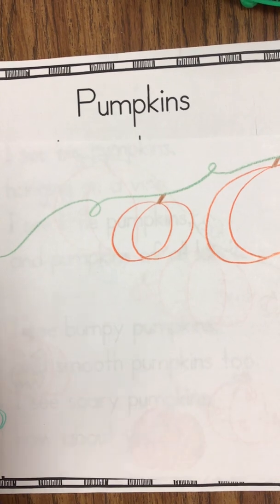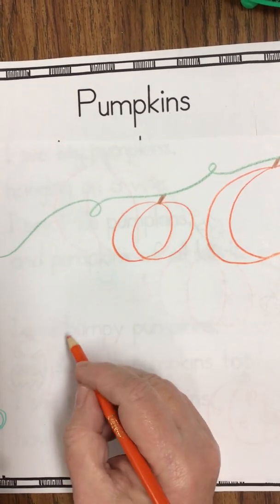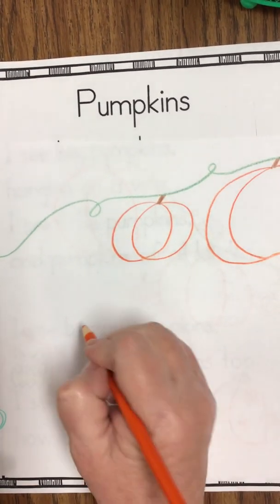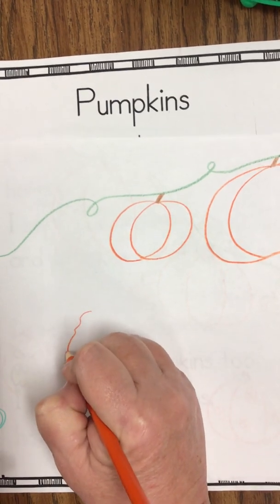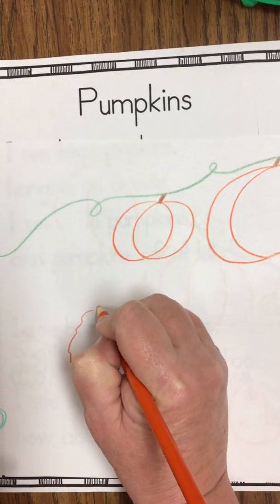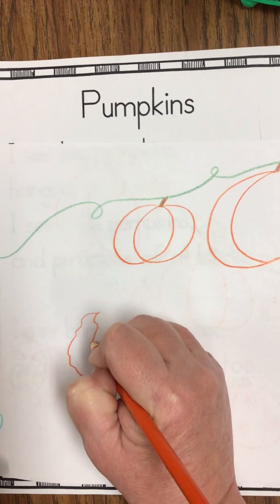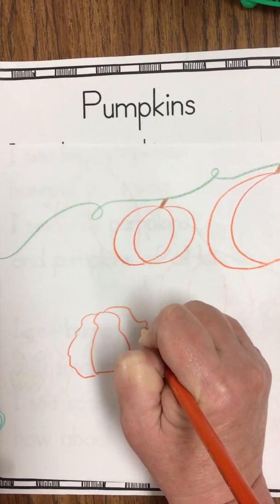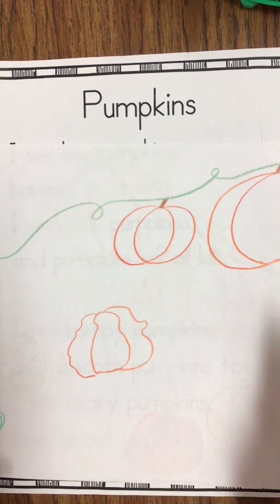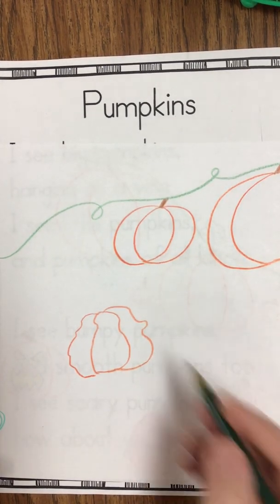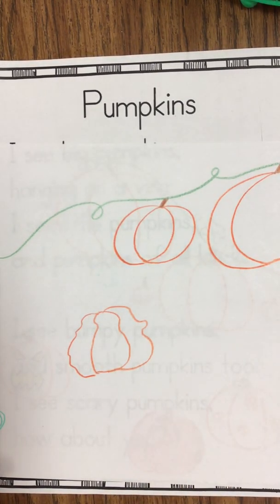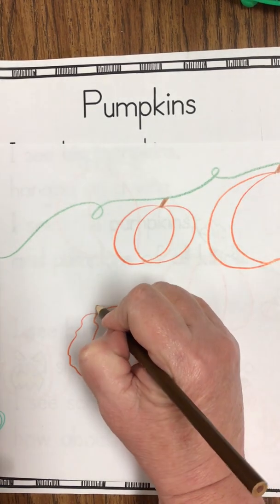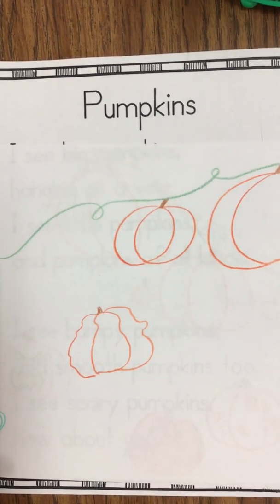So, bumpy pumpkins. This is going to be funny. I'm not sure if I can do it, but I'm going to try. Okay, here's going to kind of be my bumpy pumpkin, because I'm not kidding, some of those pumpkins yesterday had a lot of bumps on them. Okay, that's pretty bumpy, and that almost looks like a little man's face right there, right? So that would be my bumpy pumpkin.